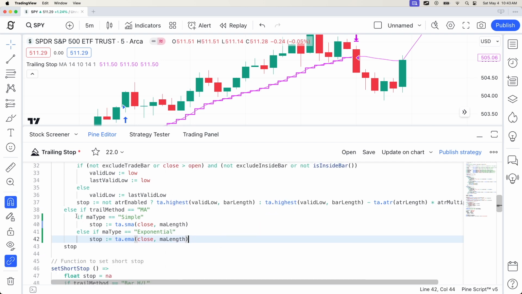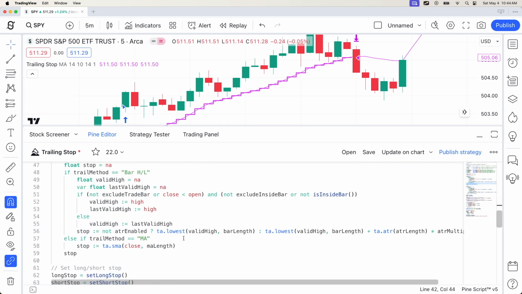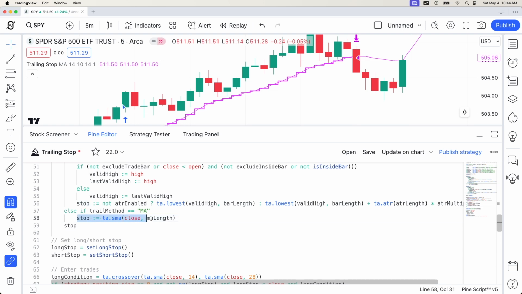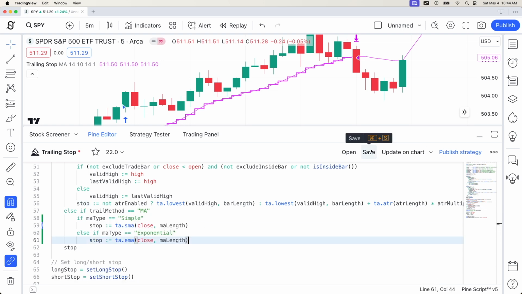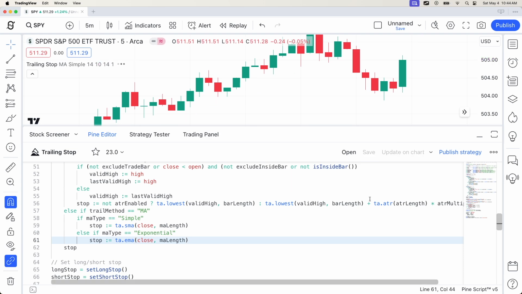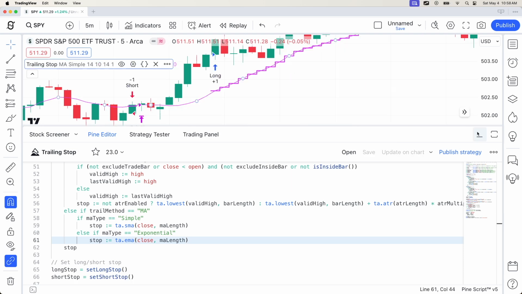And for our short stop, it will be exactly the same. So let's copy and paste it here. Let's save and make sure that it works.